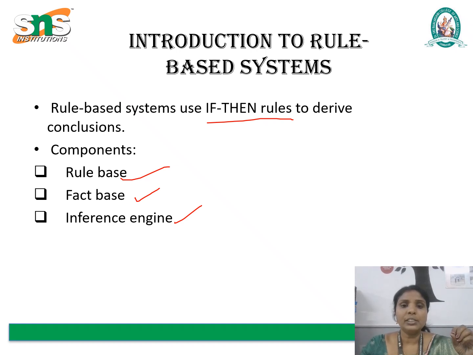The inference engine may use forward chaining, where it starts from known facts and applies rules to infer new facts, or backward chaining, where it begins with a goal and works backward to see if facts support it. Through this process, the system continuously updates the fact base and applies more rules until it reaches a conclusion or no more rules can be applied.